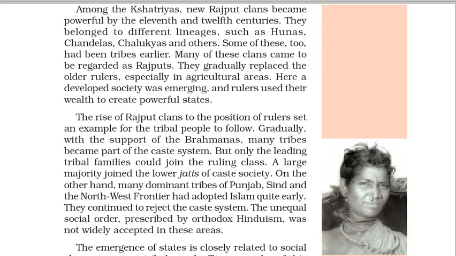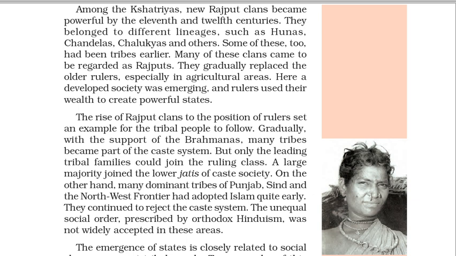Among the Kshatriyas, new Rajput clans became powerful by the 11th and 12th centuries. They belonged to different lineages, such as Haihayas, Chandelas, Chalukyas, and others. Some of these, too, had been tribes earlier. Many of these clans came to be regarded as Rajputs. They gradually replaced the older rulers, especially in agricultural areas. Here a developed society was emerging, and rulers used their wealth to create powerful states. The rise of Rajput clans to the position of rulers set an example for the tribal people to follow.